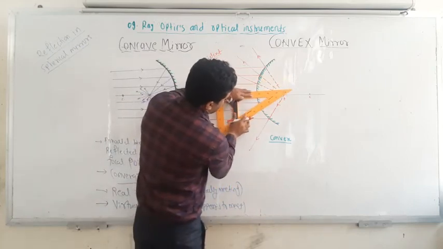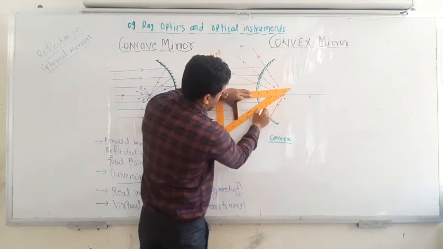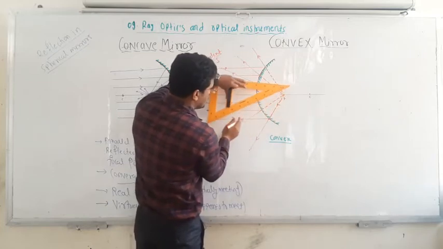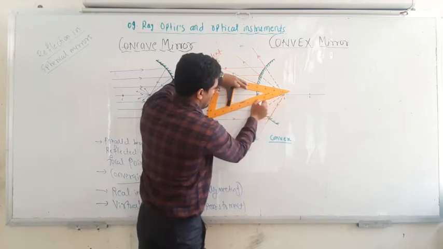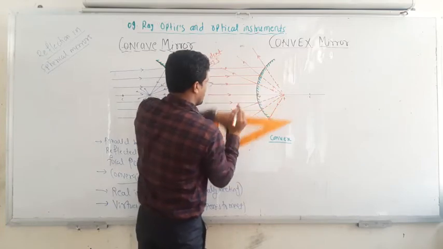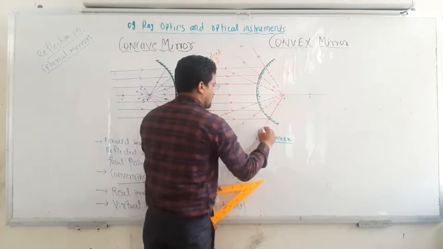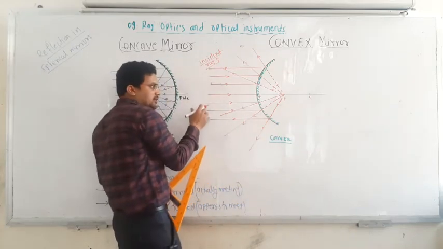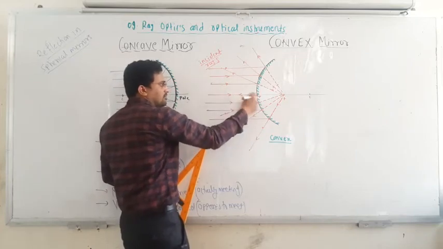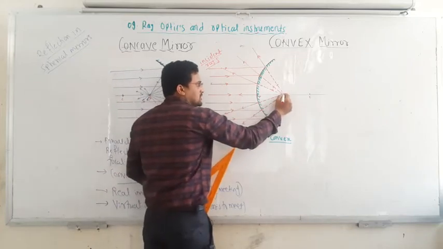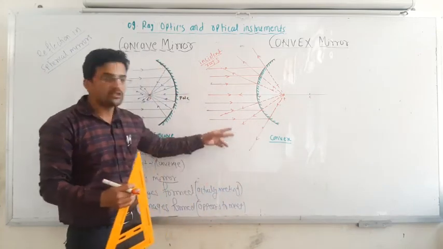So first I will complete this. This ray will move this side, and then finally this ray is left dashed, and this ray will move this side, okay. So you can see here, if you are looking from here, then it appears that all the reflected rays are coming from this point. It appears, but not actually, because actually the rays are diverging.